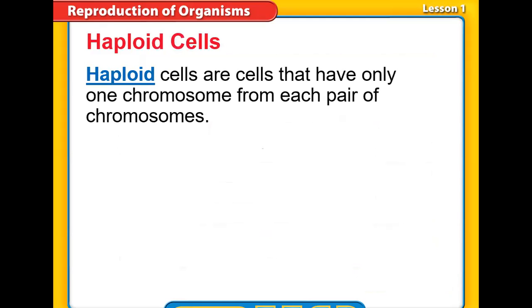So we have another type of cells, which we call haploid cells. My question is, guys, what do you think? Do you think that the sperm and the egg are diploid also? That means they have pairs of chromosomes? What do you think? Yeah, of course, they are not in pairs, because if they were paired, they would already have the full number of chromosomes in the form of pairs.